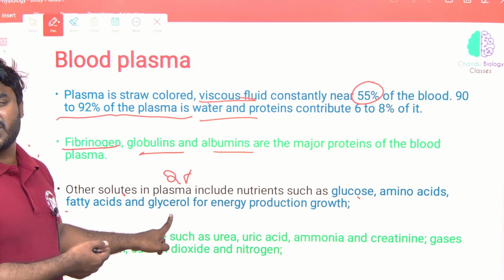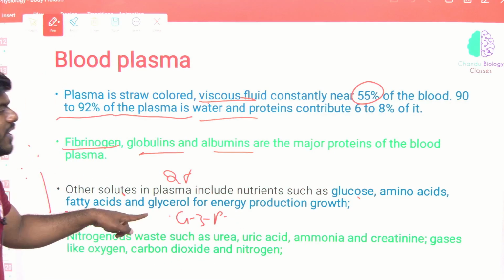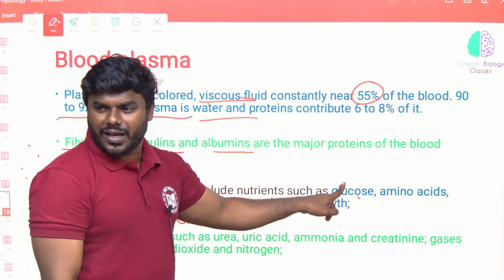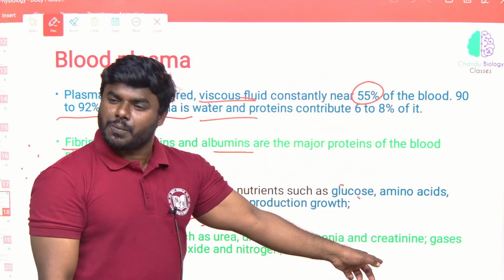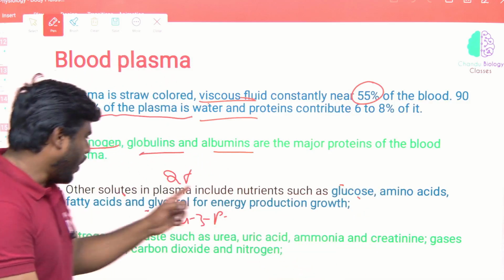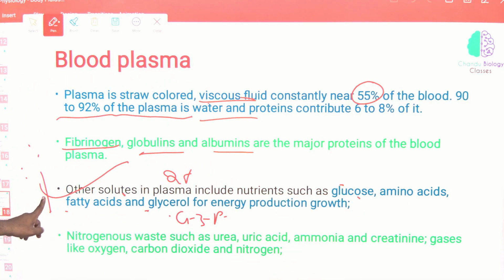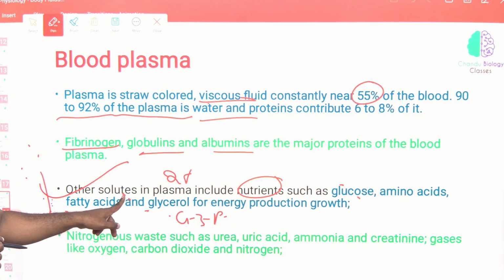You know, right, what is the function of the glycerol? Glycerol is converted into glyceraldehyde 3-phosphate and enters into the glycolysis. Glucose enters into the glycolysis. We read this in the first class of cellular respiration. Amino acids are also broken down, undergo transamination, and enter into the Krebs cycle only. Obviously, they are going to give rise to energy only. Correct, na? So what I am trying to explain is that these are all nutrients present in the plasma.